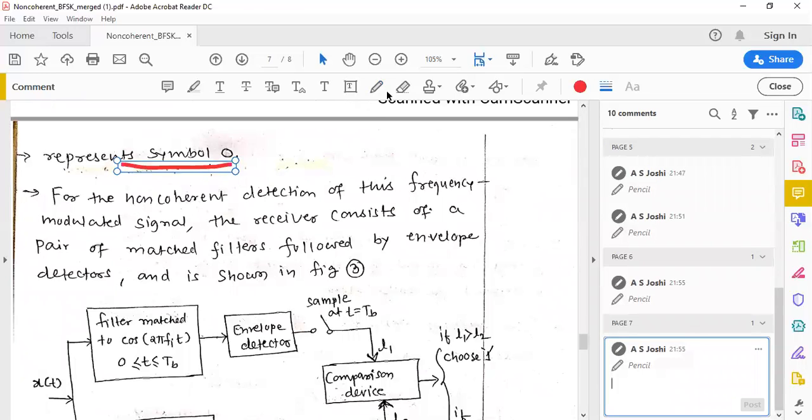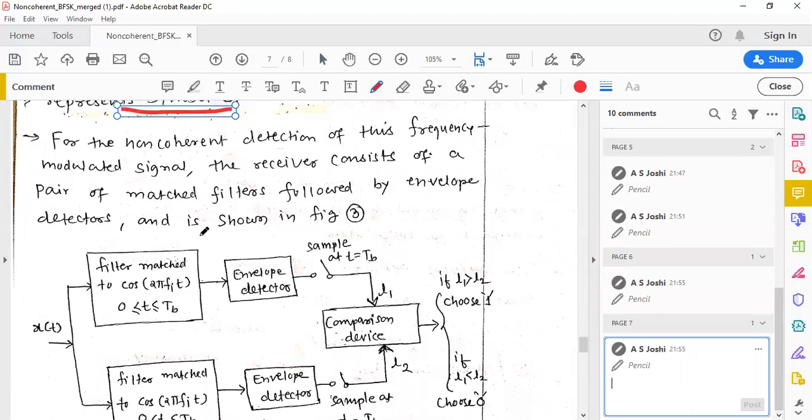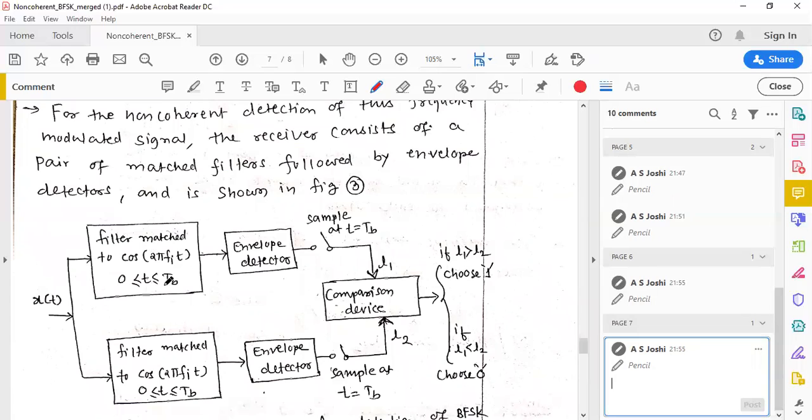For non-coherent detection of this frequency modulated signal, the receiver consists of a pair of matched filters followed by envelope detectors. As we are studying a non-coherent digital modulation technique, the local reference signal at the receiver does not have information about the phase of the carrier at the transmitter. So the detection of the signal depends on only one parameter, the amplitude, and here we are using an envelope detector.